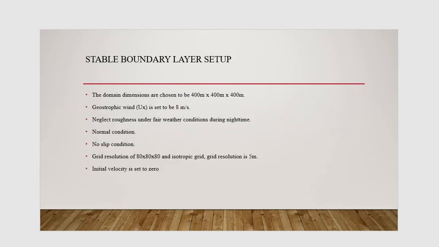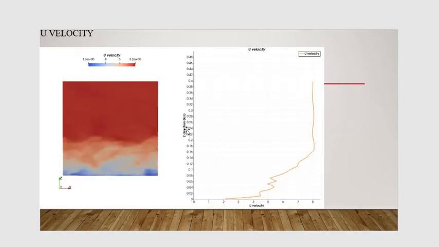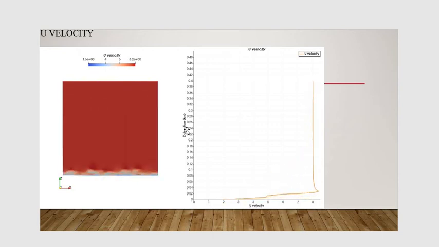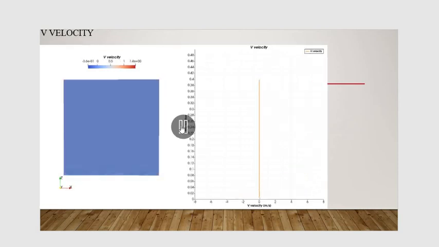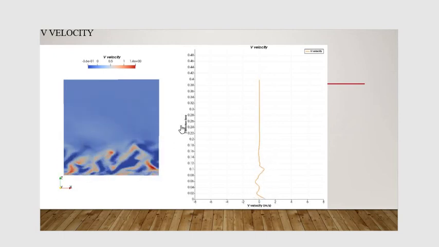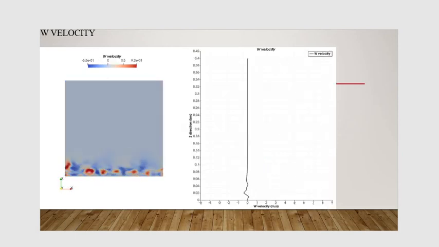In setting up the conditions for our stable boundary layer, these are the domains we use. You can see that the boundary layer is almost stabilized as it reaches its maximum height. Same as the v velocity in the z direction. And the w velocity in the z direction.